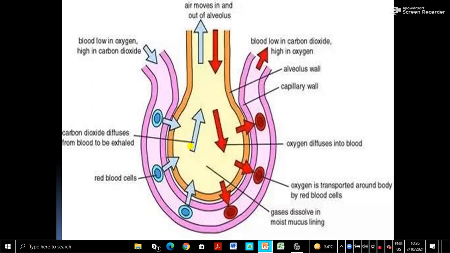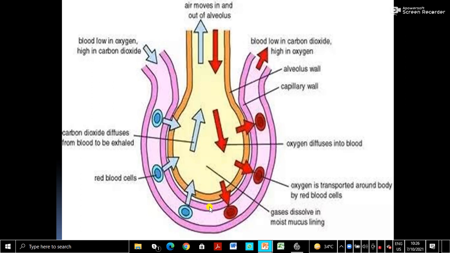So the air sac is filled with inspired air from the atmosphere, which contains more oxygen and less carbon dioxide. Then what happens? See the alveoli wall here, and the blood capillaries surrounding the air sacs.